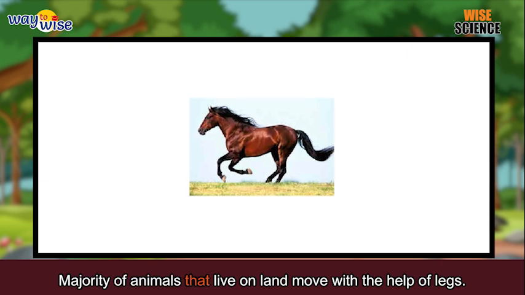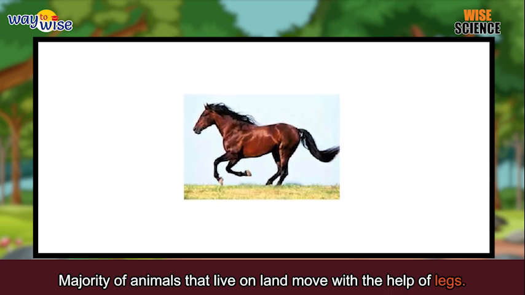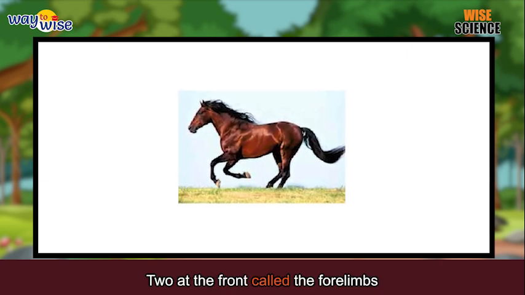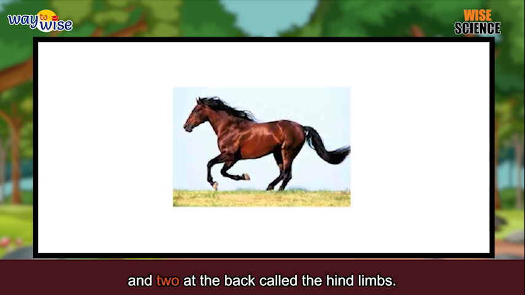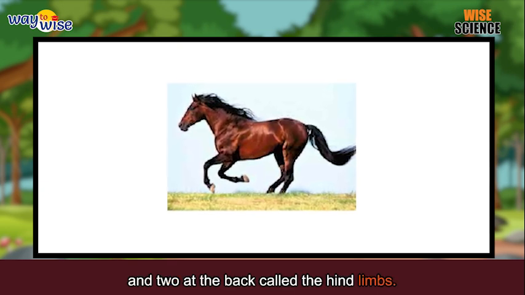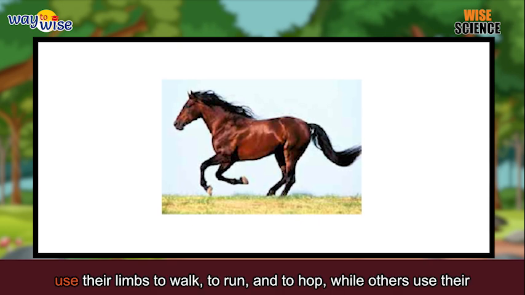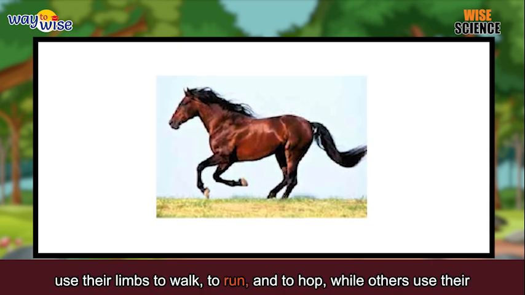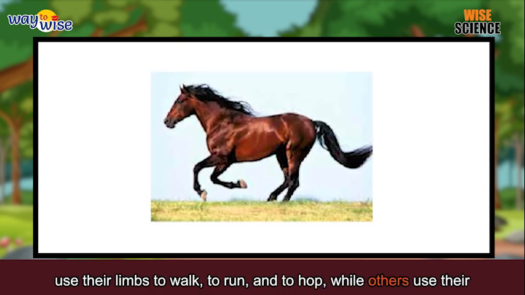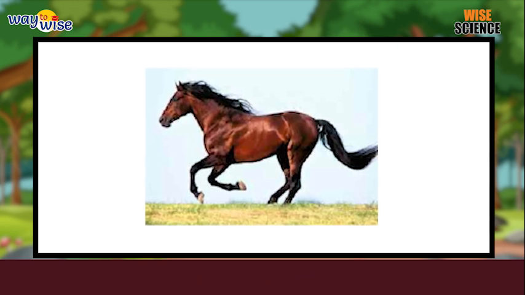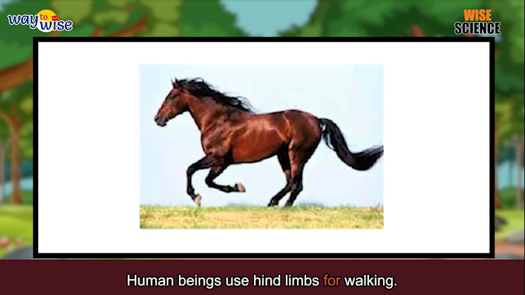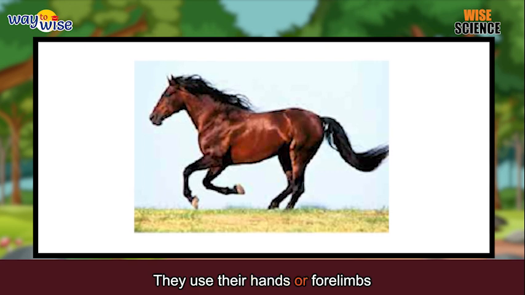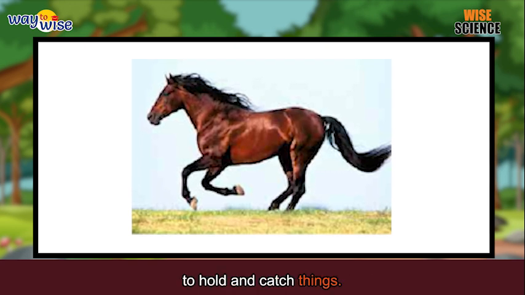The majority of animals that live on land move with the help of legs. Two at the front, called the forelimbs, and two at the back, called the hind limbs. Some mammals use their limbs to walk, to run, and to hop, while others use their legs to burrow or swim. Human beings use hind limbs for walking. They use their hands or forelimbs to hold and catch things.